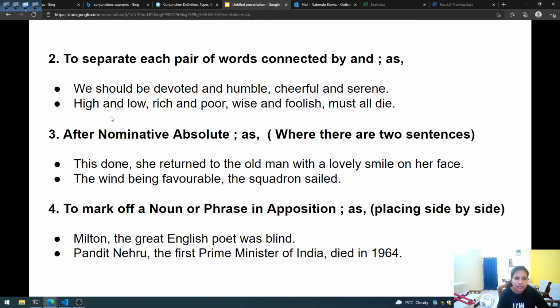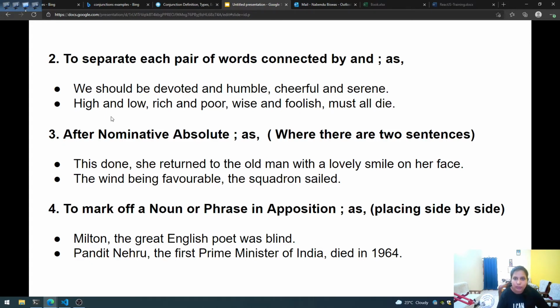Milton is the noun, and "the great English poet" is the phrase in apposition. So we have separated it using a comma. When the reader is reading, he will pause here for a short time: Milton, the great English poet, was blind.